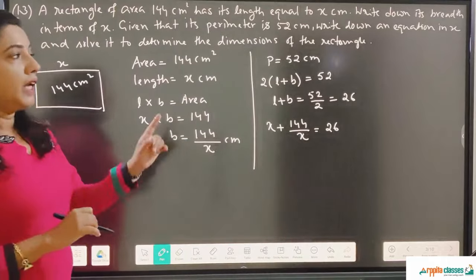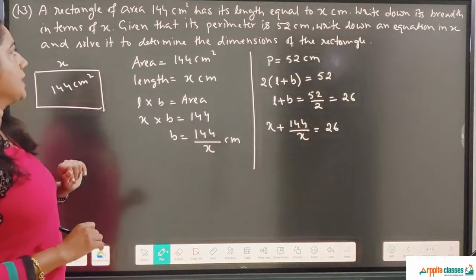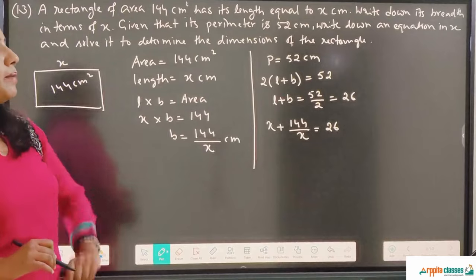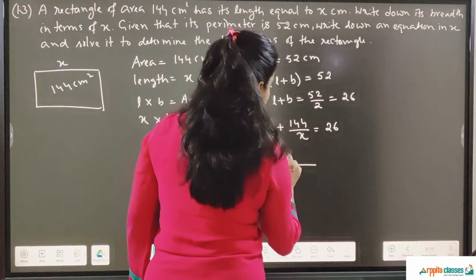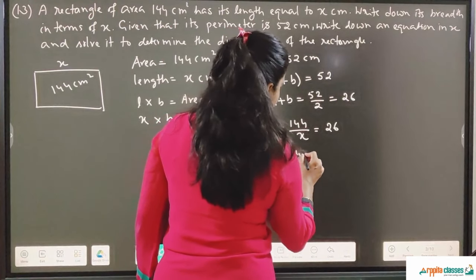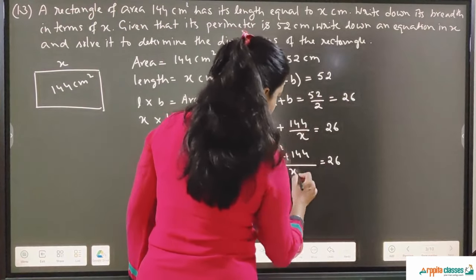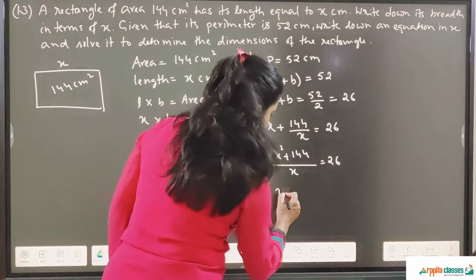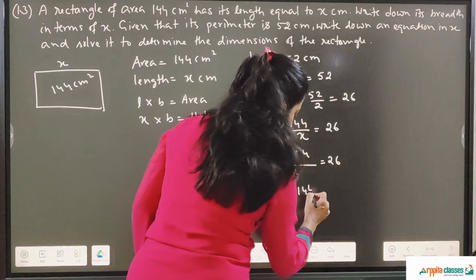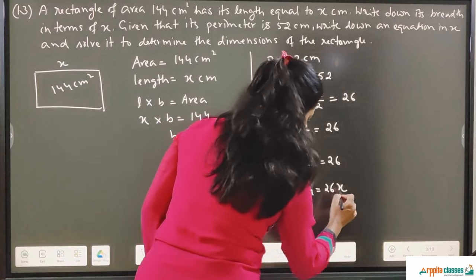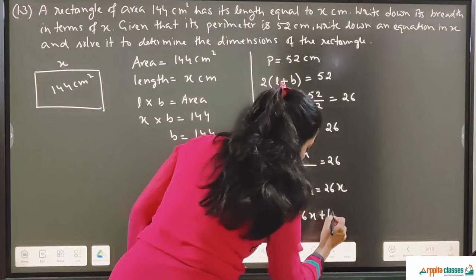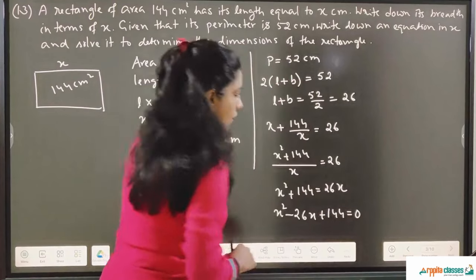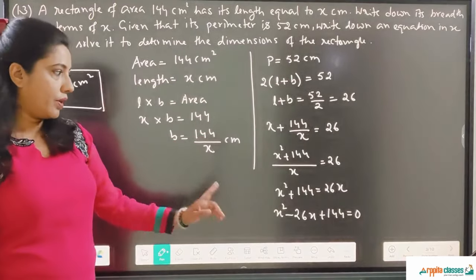So this is the equation of the perimeter in terms of x, and solve it to determine the dimensions of the rectangle. Now we have to solve it. So I'll take x as the LCM here. x square plus 144 is equal to 26. x goes on the other side, so it's x square plus 144 is equal to 26x, or x square minus 26x plus 144 equal to 0. So we get a quadratic equation. Now we have to solve it.